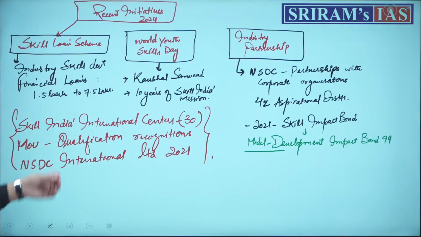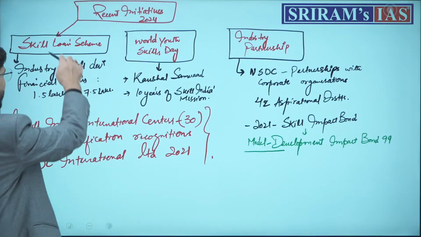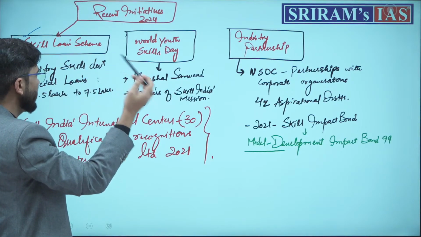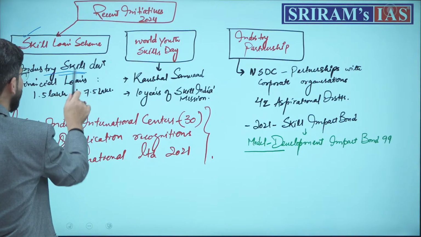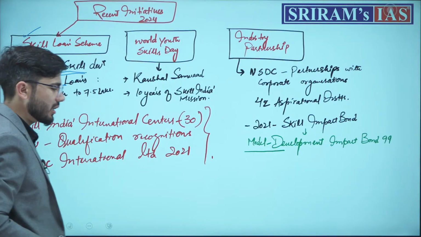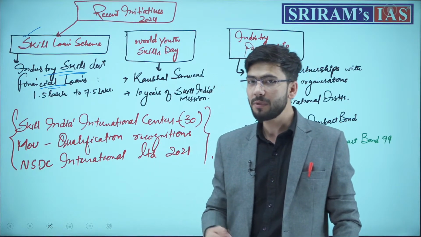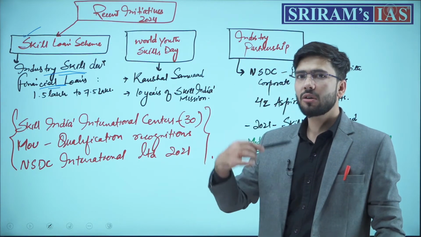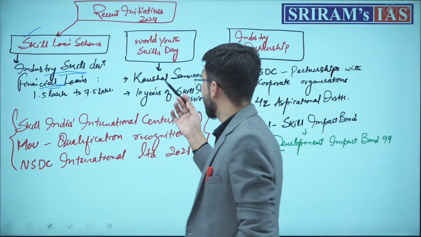Further, lastly, our recent initiatives about the demographic dividend. First, India recently launched the skill loan scheme. This skill loan scheme is basically for industry skill development. Financial loans under this scheme are given from 1.5 lakh to 7.5 lakh rupees to upgrade skills and achieve more skills for industry readiness.